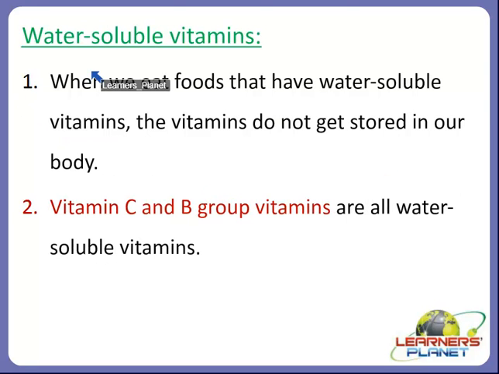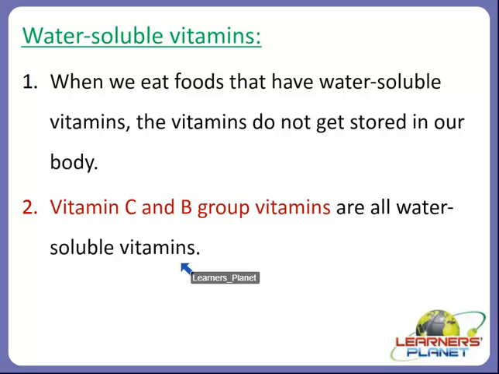Now let's see another type of vitamin. Yes, there is another type of vitamin called water soluble vitamins. So what are water soluble vitamins, students? When we eat foods that have water soluble vitamins, that means the vitamins do not get stored in our body. So this is the main difference between the two, that fat soluble vitamins get stored in our body and water soluble vitamins do not get stored in the body, right? There are examples of water soluble vitamins like vitamin C and B group vitamins, right?